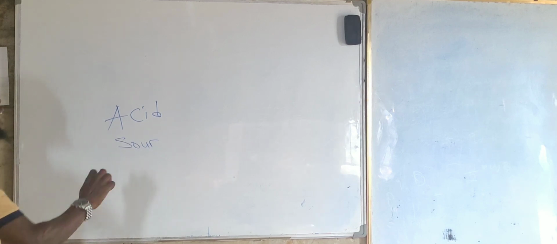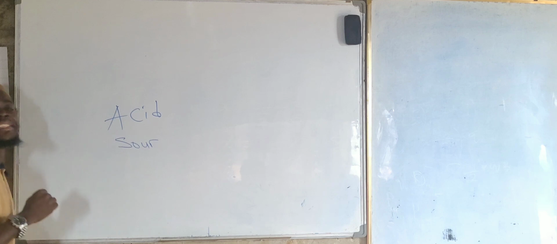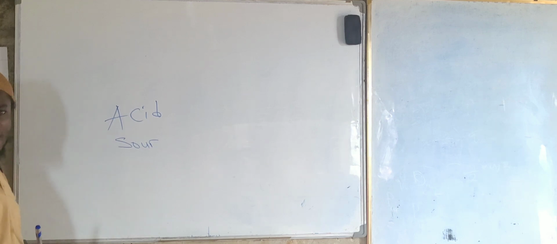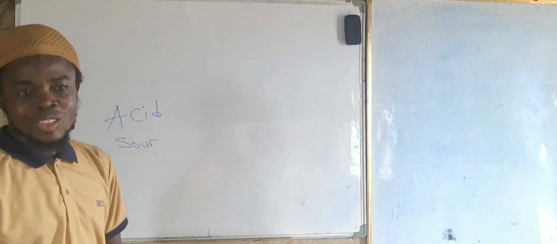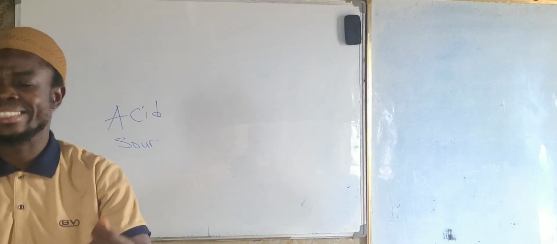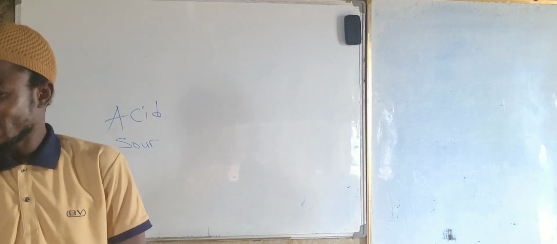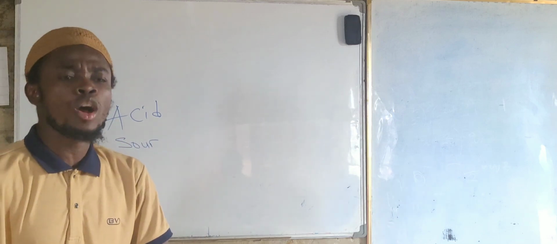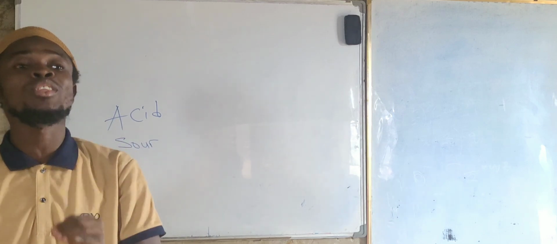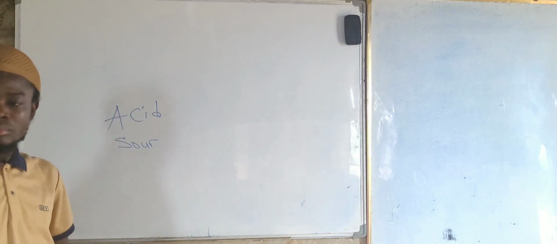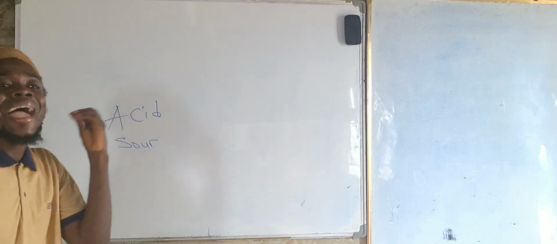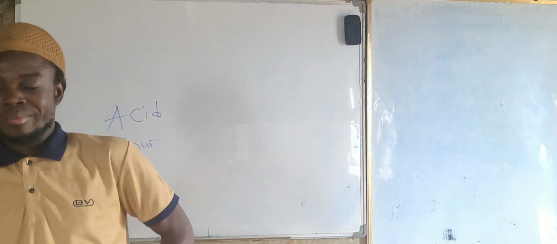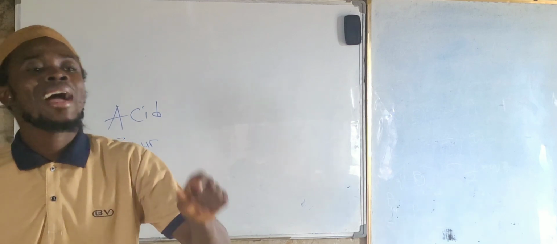So when you look at acid, it is derived from the word acidus, right? That is the history of acid, because at first there was no standard definition for an acid. Anything that is sour, we refer to as an acid.